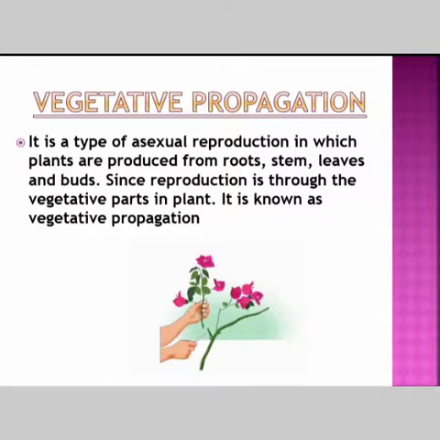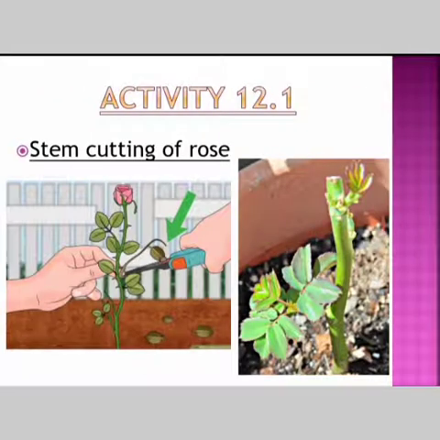Okay, so we shall see how vegetative reproduction or propagation happens in case of plants. First method is stem cutting of rose.